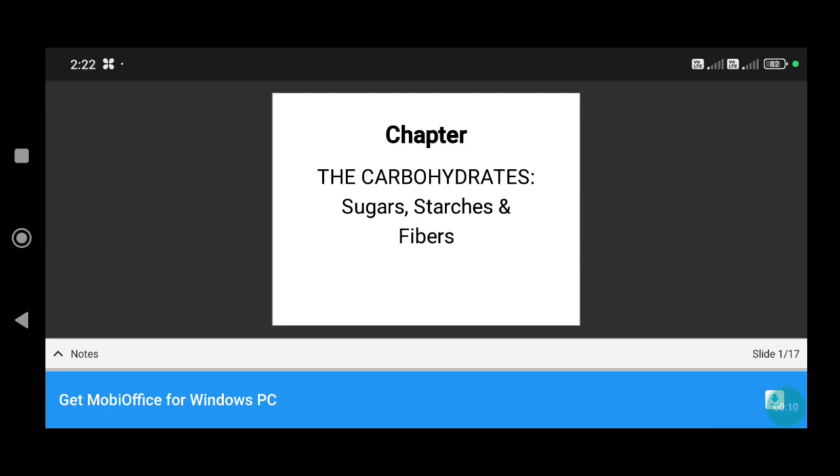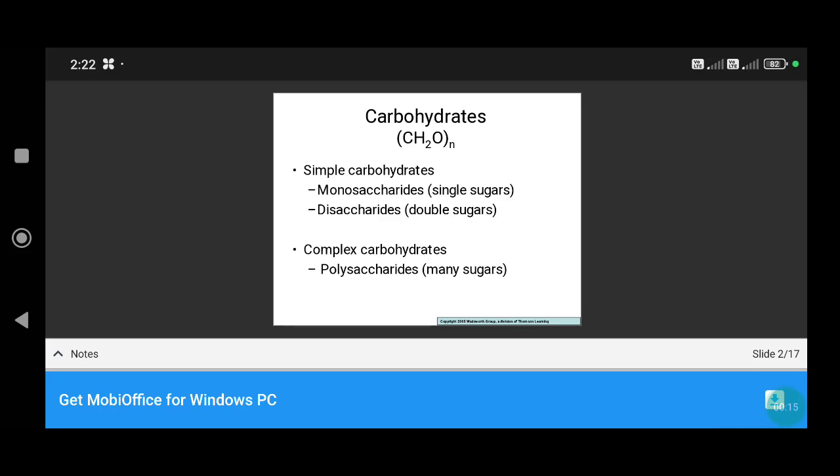I am talking about the topic of carbohydrates. The general molecular formula of carbohydrates is CH2O. Carbohydrates are classified into two types: number one, simple carbohydrates, and number two, complex carbohydrates.